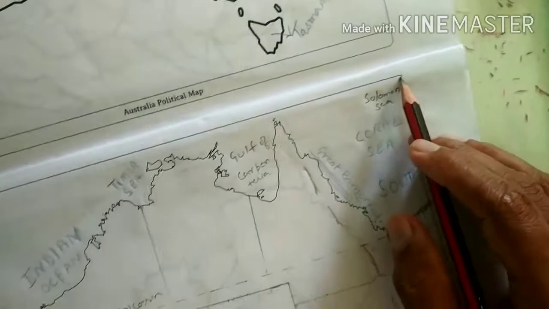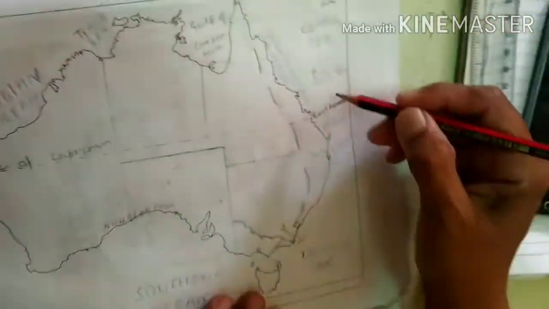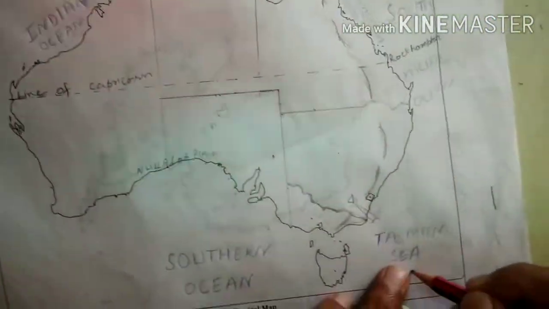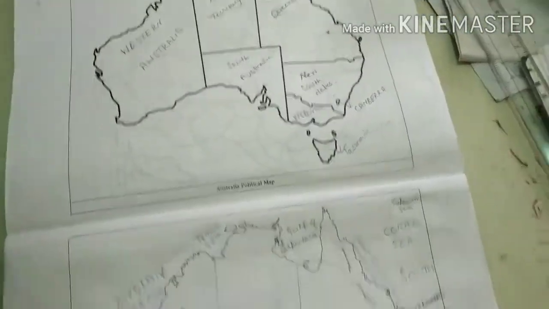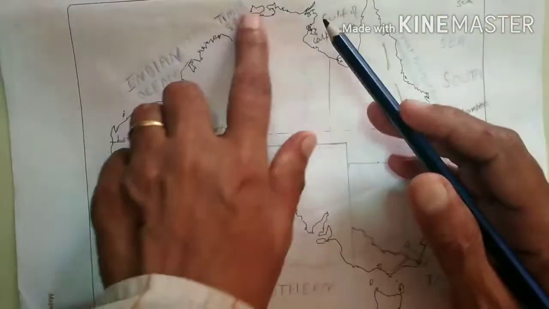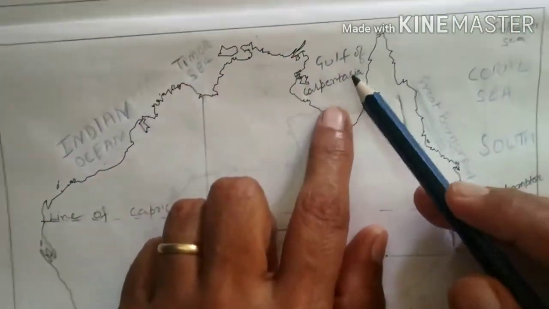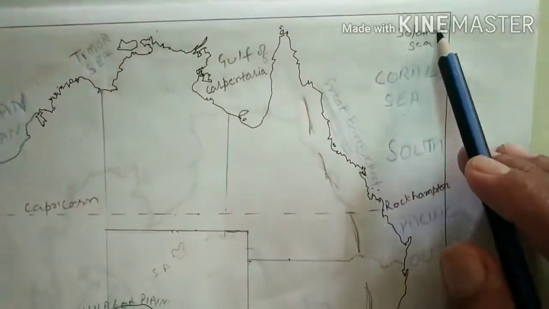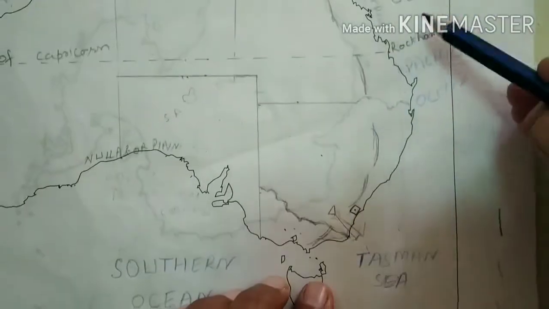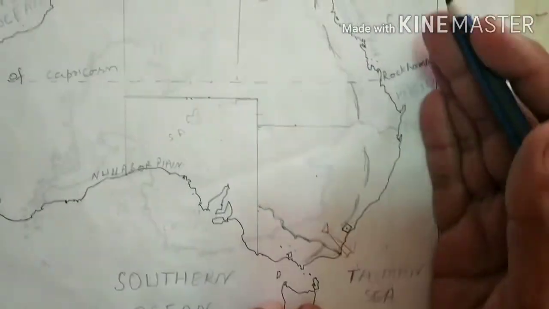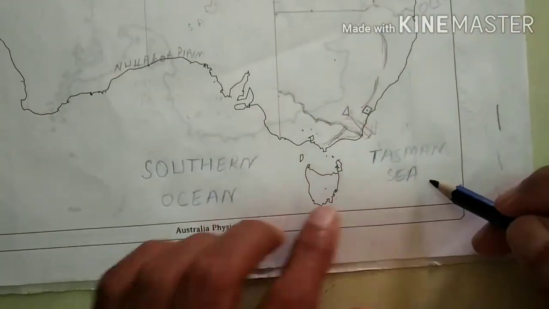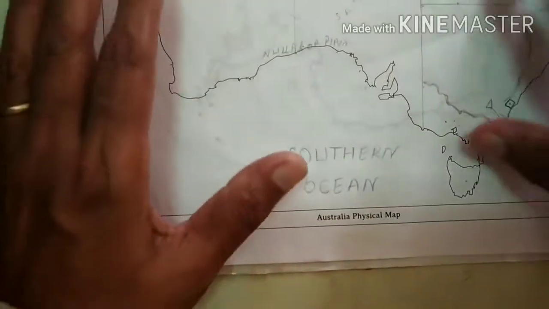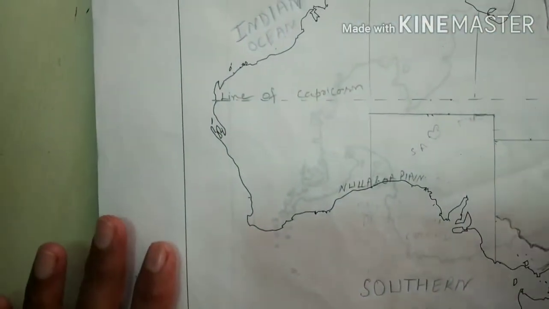Solomon Sea on one side in the corner, Coral Sea. This is the South Pacific Ocean. This is Tasmania. These are all our water bodies. On the western side Indian Ocean, north up Timor Sea, and one Gulf of Carpentaria. Here on the corner of the north, Solomon Sea, Coral Sea, South Pacific Ocean. On the east part, Tasman Sea also, and down Southern Ocean. So these are the water bodies surrounding Australia.